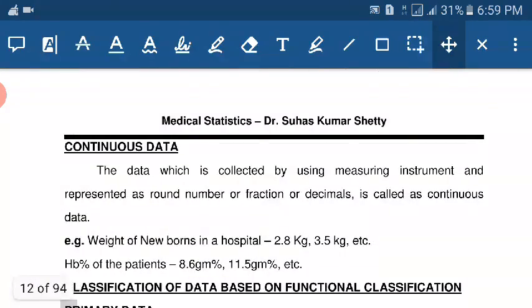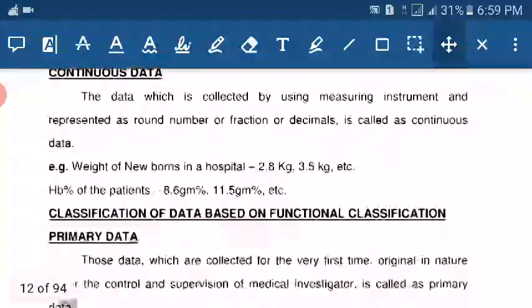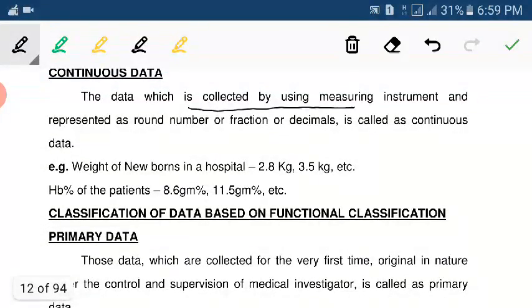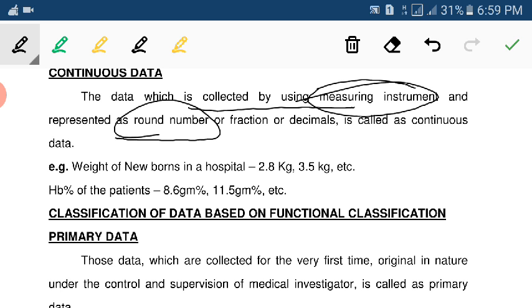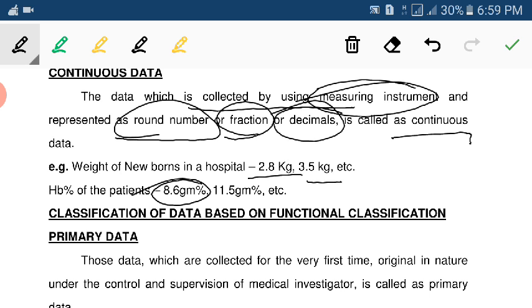Again, continuous data. The data which is collected by using a measuring instrument and represented as a round number or in a fraction or in a decimal is called continuous data. Weight of a newborn in a hospital is 2.8 kg, 3.5 kg. Hb of a patient is 8.6 gram, 11.5, means it is a round number or a fraction or a decimal. This is continuous data.